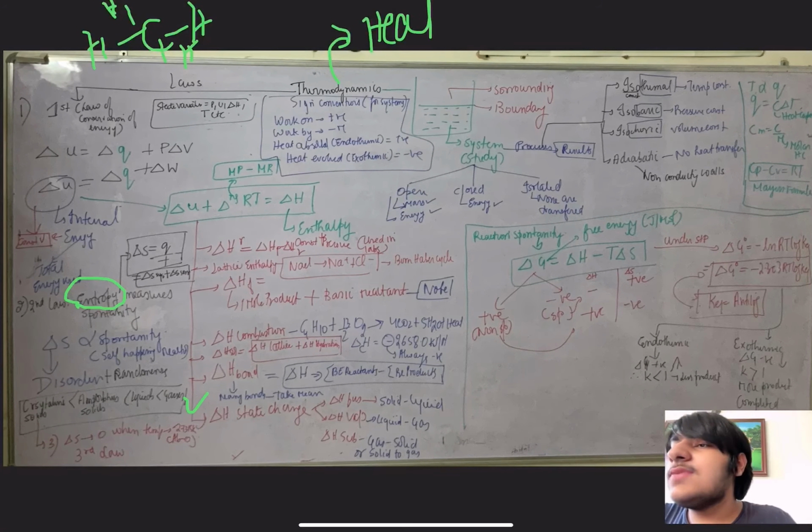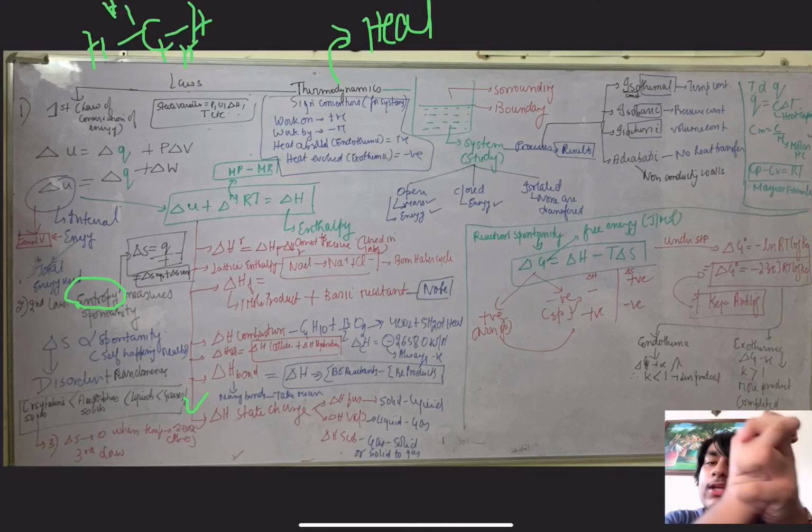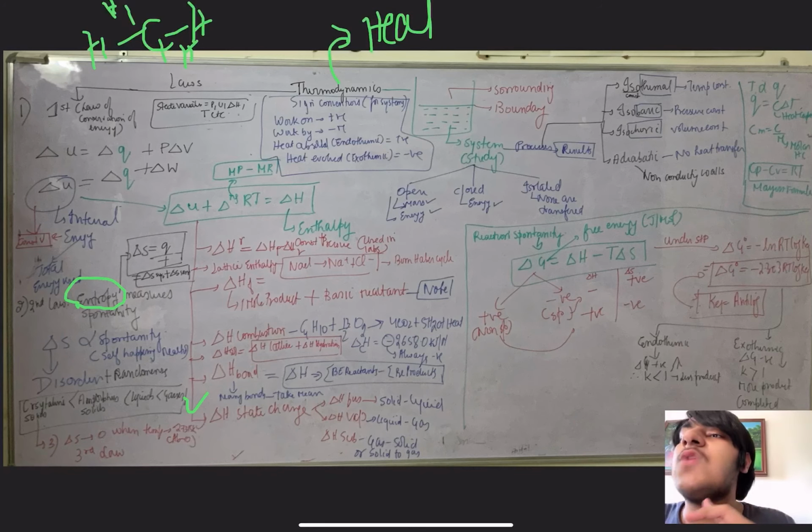There is one more formula of entropy we should remember. Entropy increases with heat and temperature. If I have order here and I put heat in, slowly the bonds will try to break, the order will be shattered, and the solid will slowly transform to liquid and gas. That means entropy increases with heat and temperature. From there comes the formula delta S equals heat upon temperature. Total delta S of the universe will be delta S of the system plus delta S of the surroundings, because system and surroundings make up the universe. Adding the entropy of both gives the total entropy.